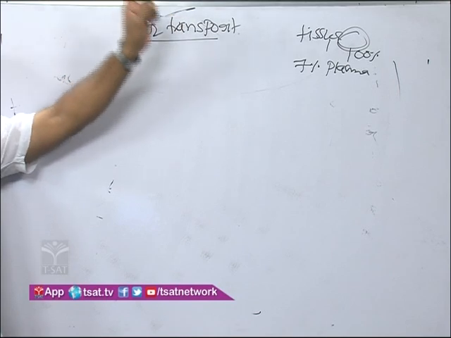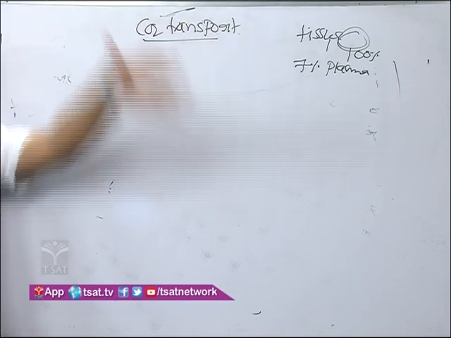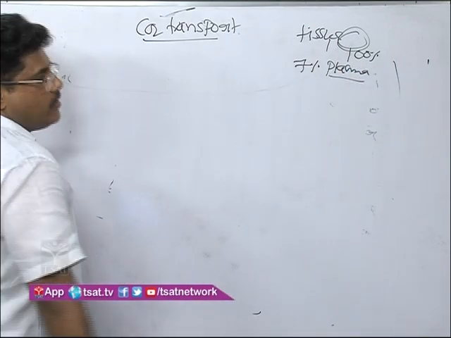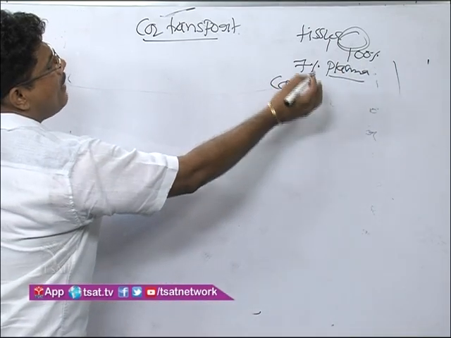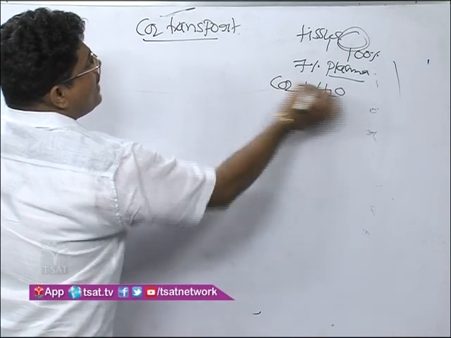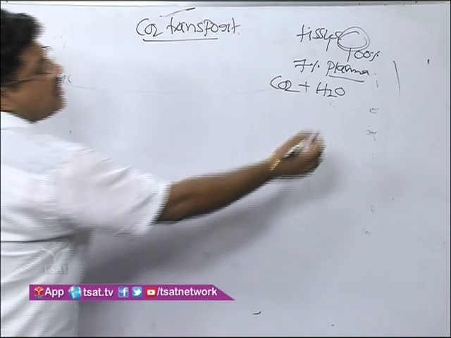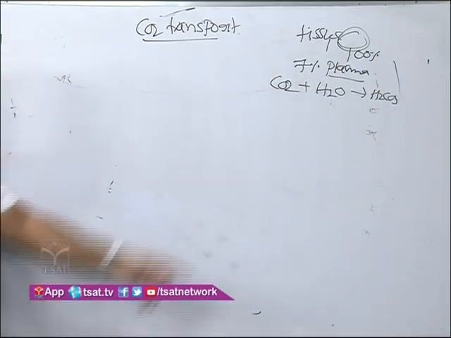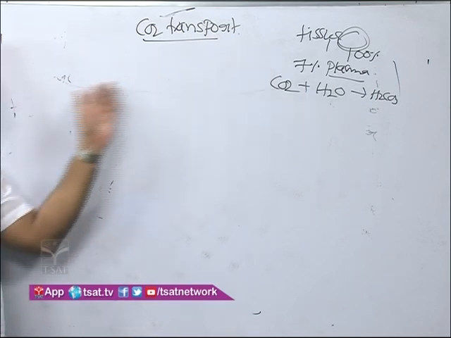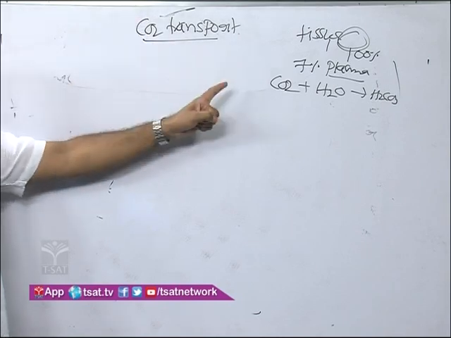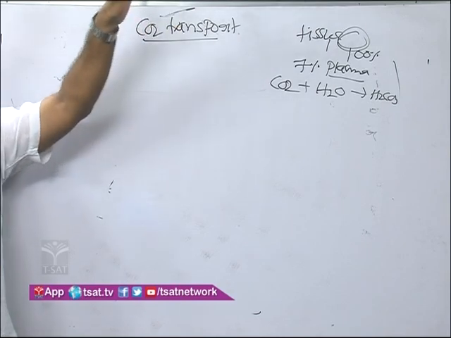That means carbon dioxide binds with plasma water, H2O, and forms H2CO3. As H2CO3 it is transported into the lungs.